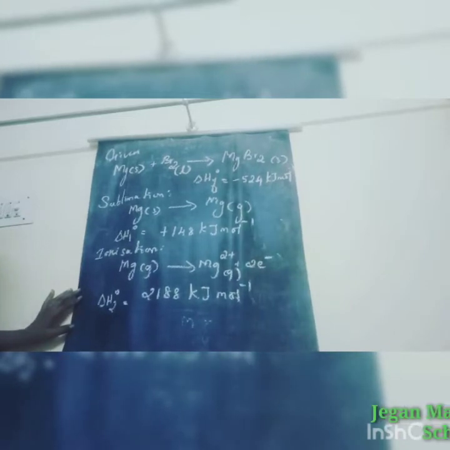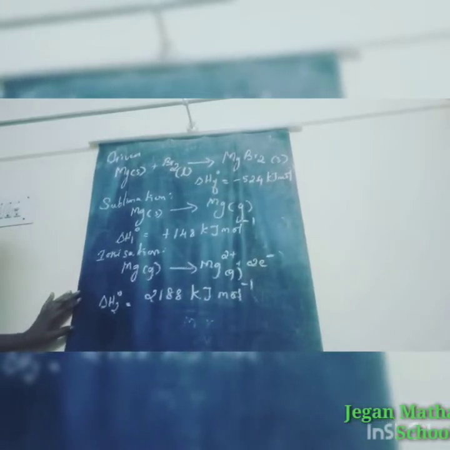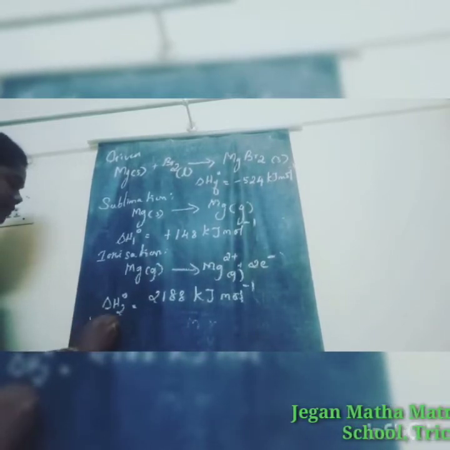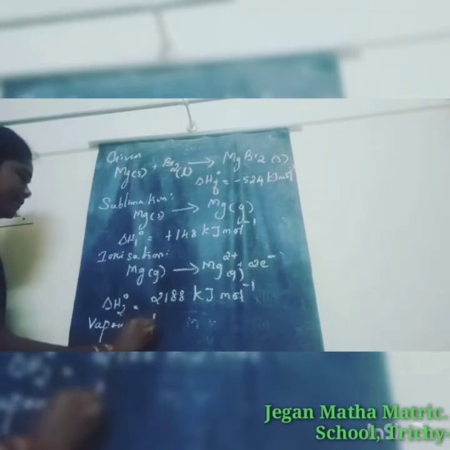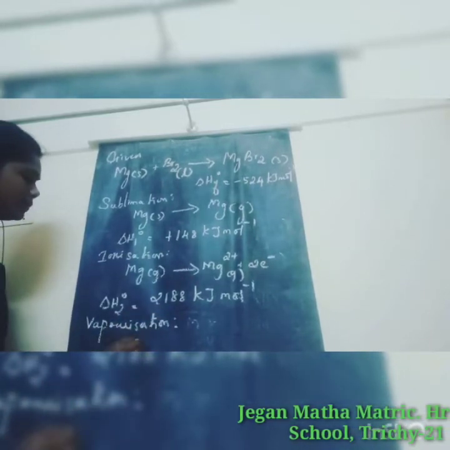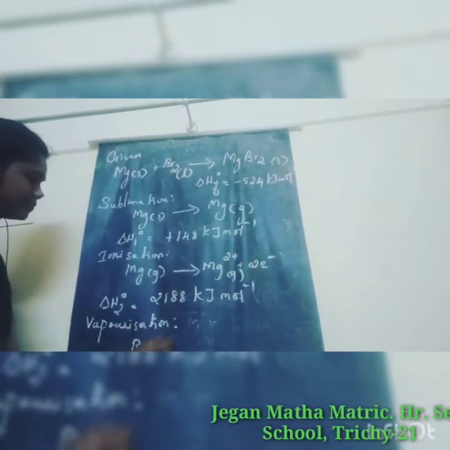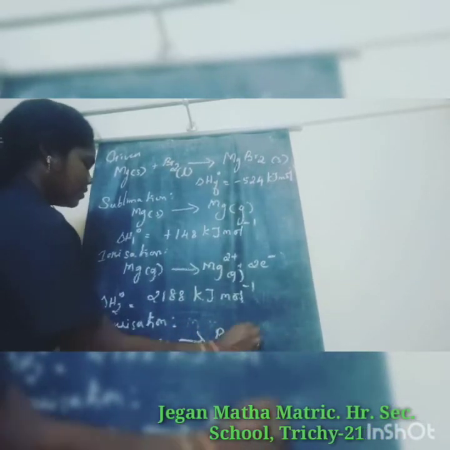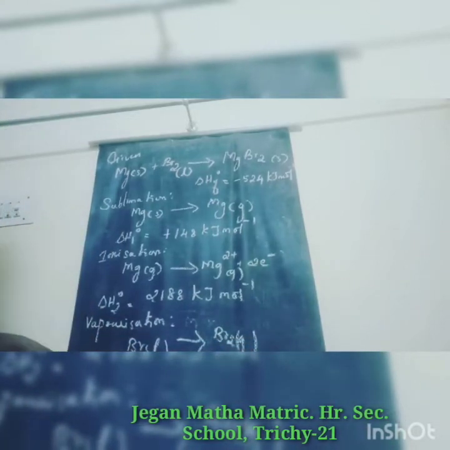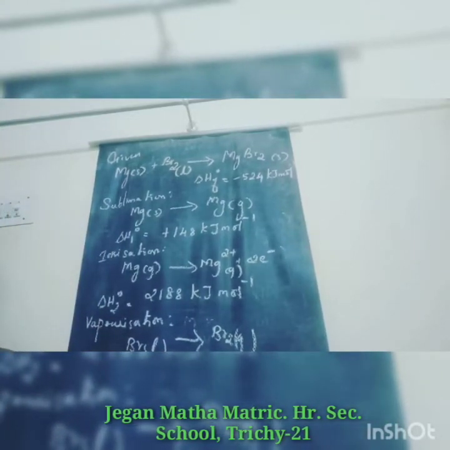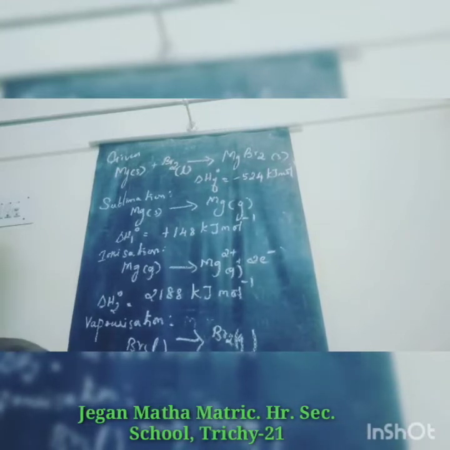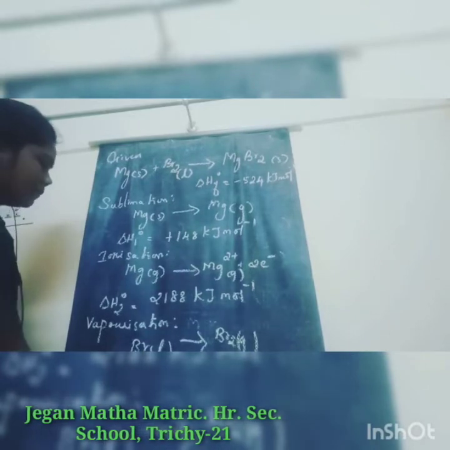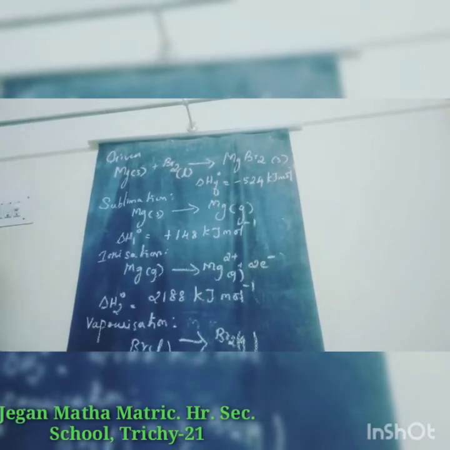Okay, and then the next one, vaporization. In vaporization, bromine in liquid state is converted into gaseous state. So here ΔH3° value is plus 31 kilojoule per mole.